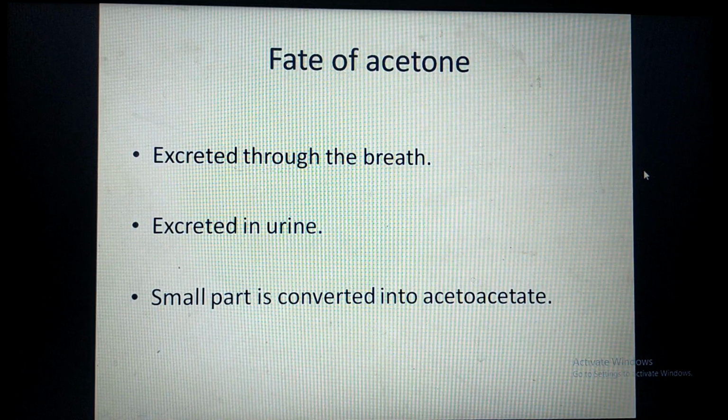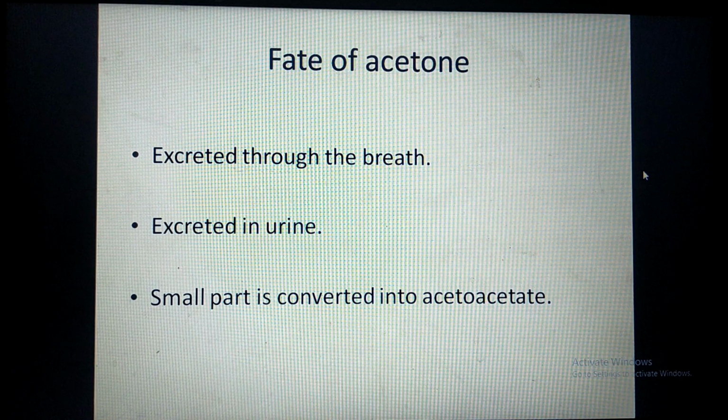We have studied the ketolysis of only two ketone bodies, that is acetoacetate and beta hydroxybutyrate. Now what about acetone? Acetone is a volatile ketone body. That means it evaporates at body temperature. Therefore, it can be easily excreted through the breath.